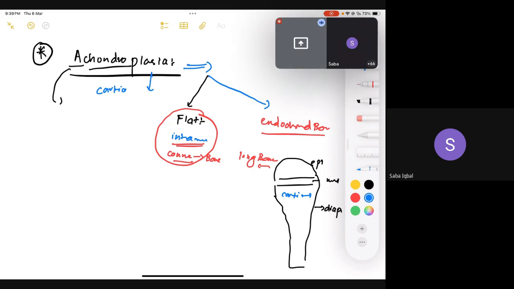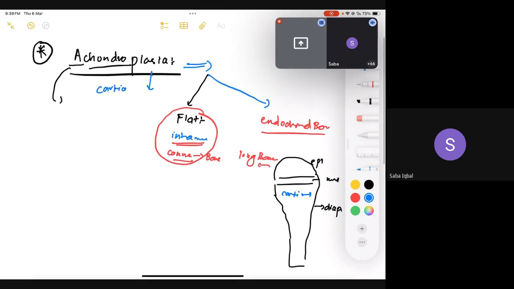First cartilage forms, then it mineralizes, and then it develops into mature bone. Okay, so actually in the end you are going to see formation of bone, right? But flat bones form due to this phenomenon, and the long bones, for example your femur and your tibia, mainly form through that phenomenon. You have two phenomena for different kinds of bone formation, for flat bones and for long bones. Is that clear? Yes. Okay.